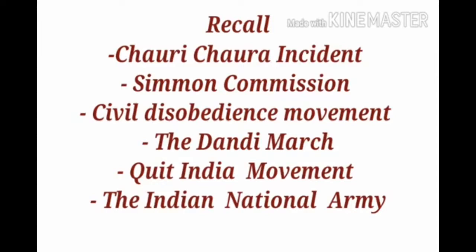Many more people along the coast of India broke the salt law. So, at last in 1935, the British government was forced to introduce some reforms in India. They passed the Government of India Act 1935.